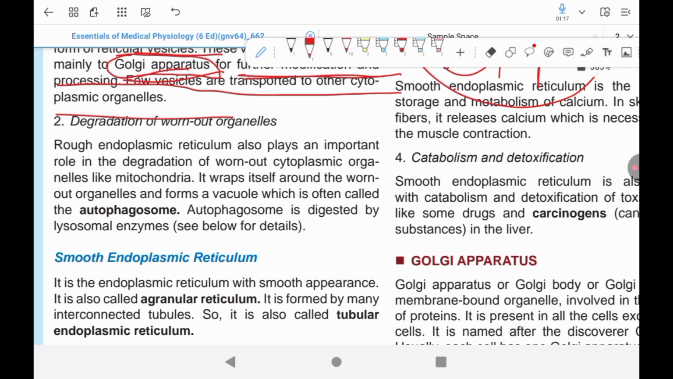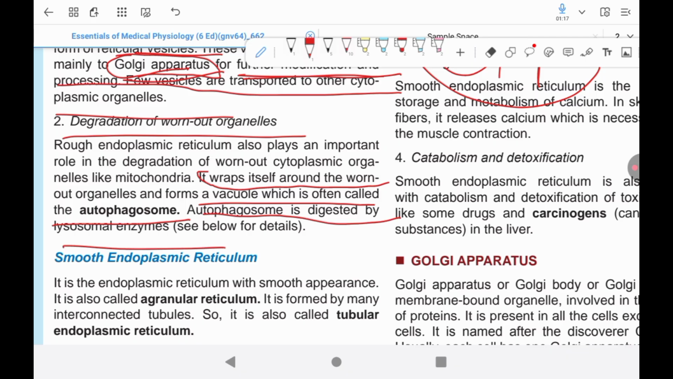So here are the functions of the rough endoplasmic reticulum. We have discussed the rough appearance of the rough endoplasmic reticulum. It is due to the presence of granular ribosomes on its outer surface. The main function of these ribosomes is the synthesis of protein, which is performed by the ribosomes present on the outer surface.